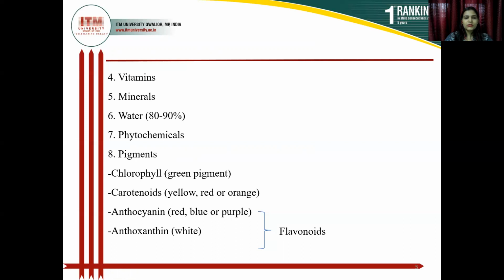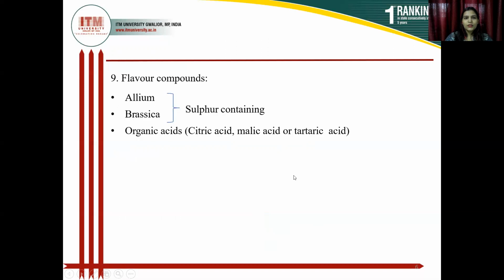Anthocyanins and flavonoids come under the flavonoid category, and these are water soluble pigments. Chlorophyll and carotene are water insoluble pigments.